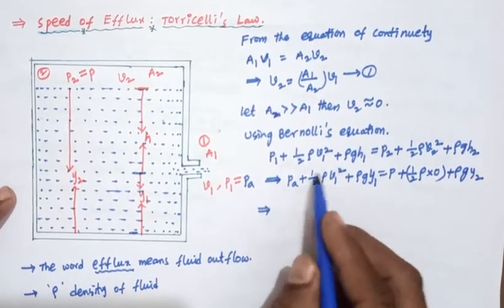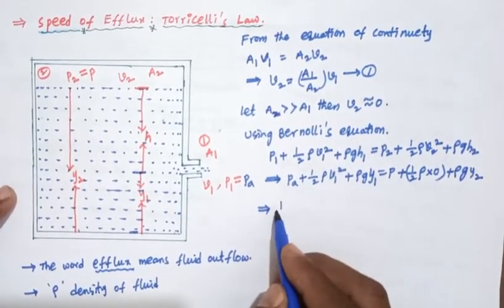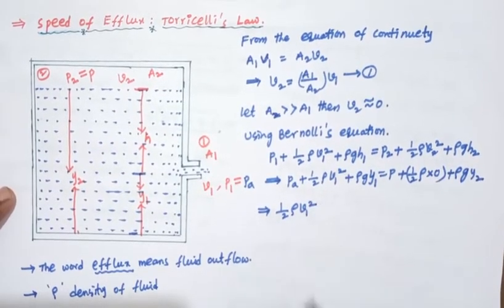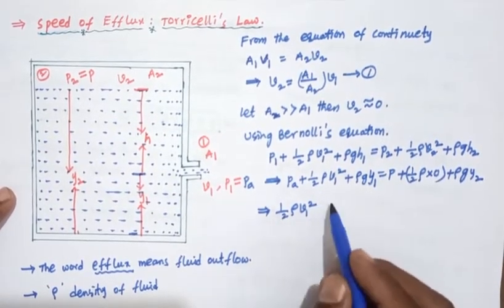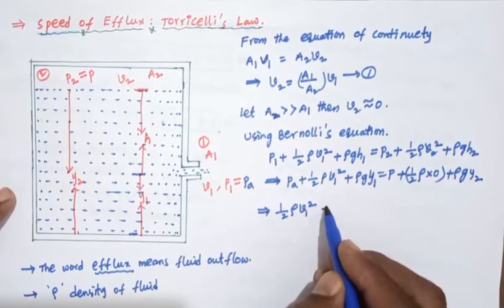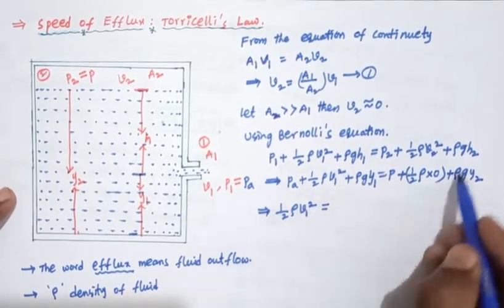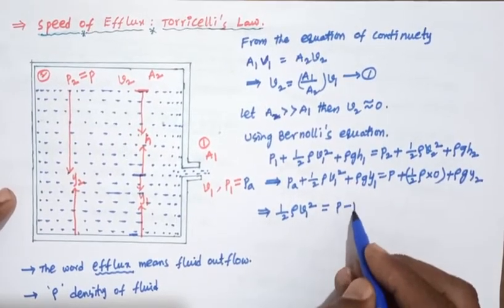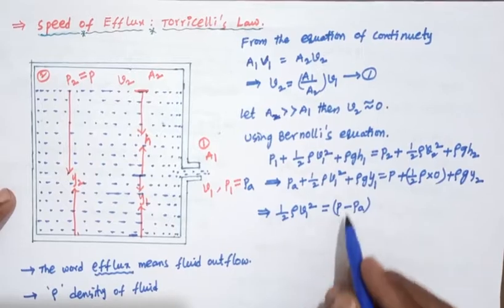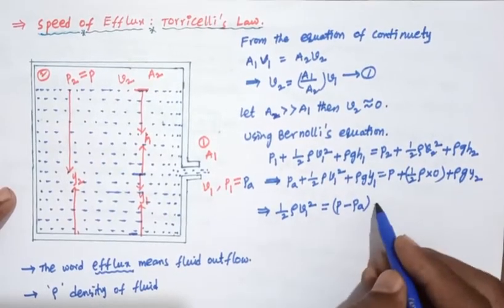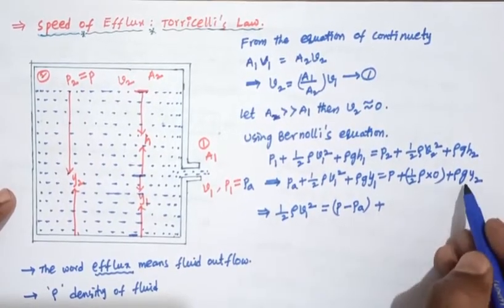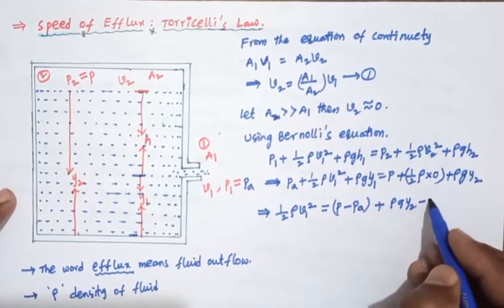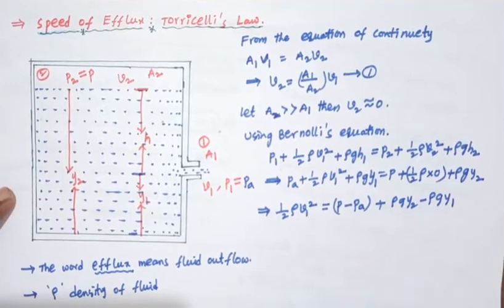So here we can find half rho V1 square equals, taking the terms to the right side, P minus PA plus rho g y2 minus rho g y1.